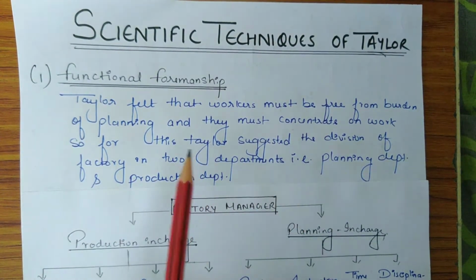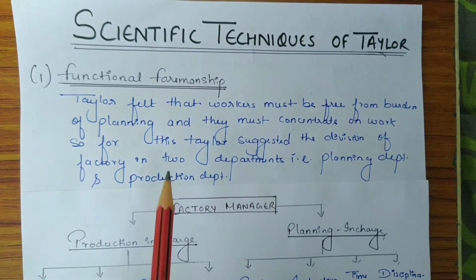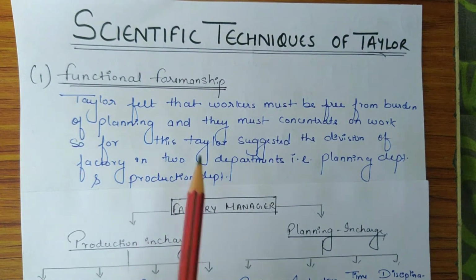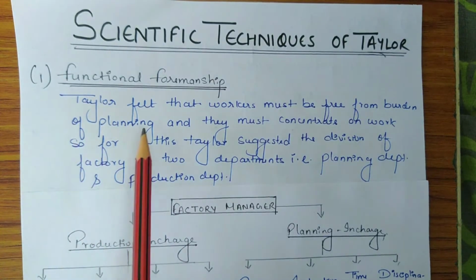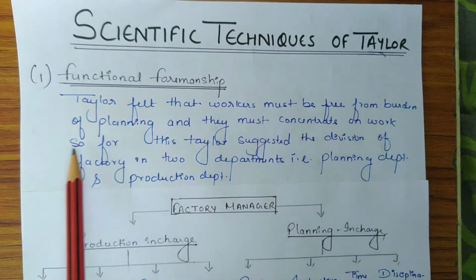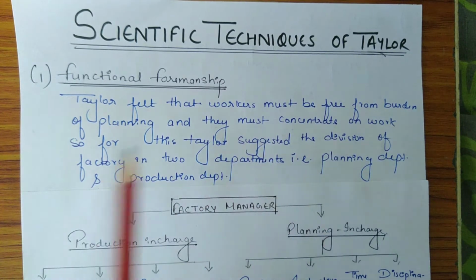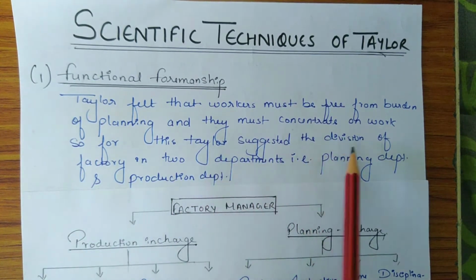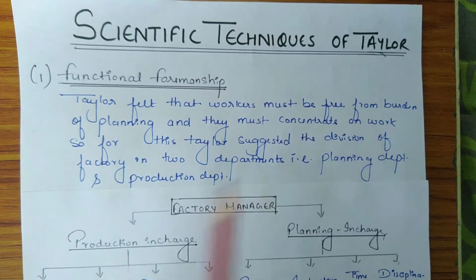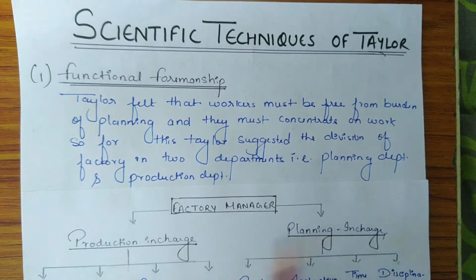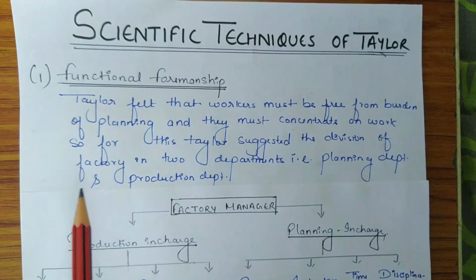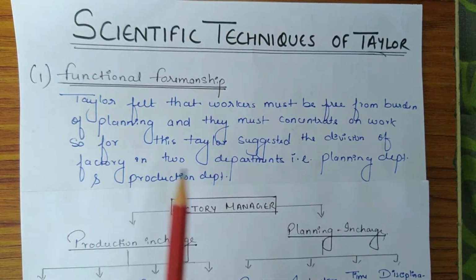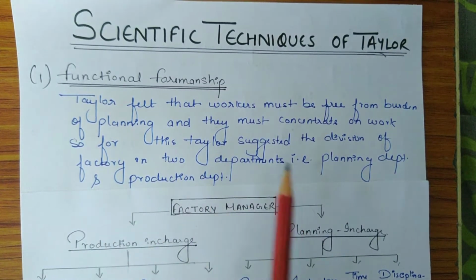As one foreman cannot be expert in every aspect of work, Taylor stressed functional experts to supervise and give orders to workers. Taylor felt that the workers must be free from the burden of planning and must concentrate on work. So for this, Taylor suggested a division of the factory into two departments, that is production department and planning department.